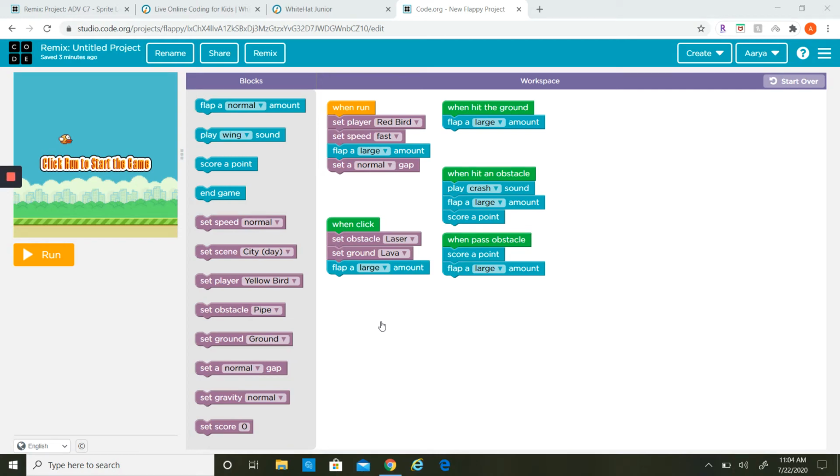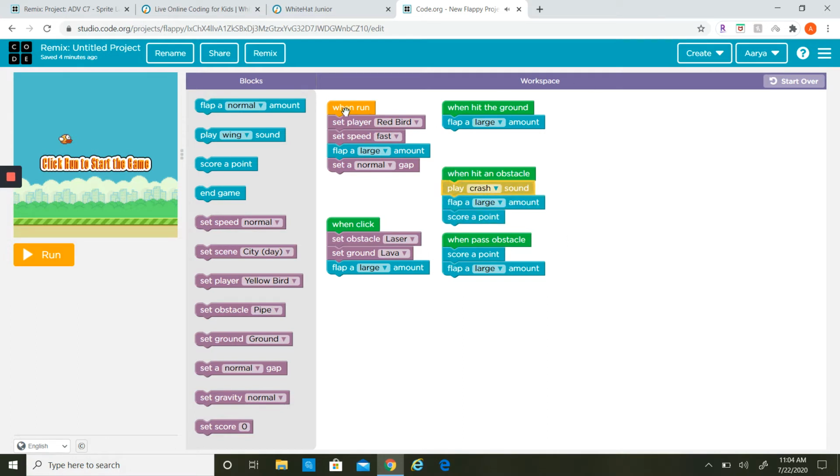Guys, in today's video, I will be teaching you how to make this Flappy Bird game. So first, I went to code.org and found a game that I actually wanted to make, which was the Flappy Bird game. And that came with the when run block, the when hit the ground block, the when click block, the when pass obstacle block, and the when hit an obstacle block.